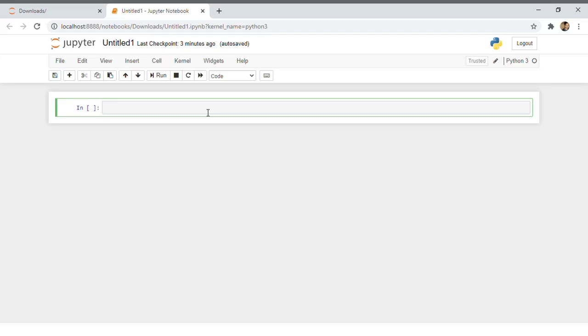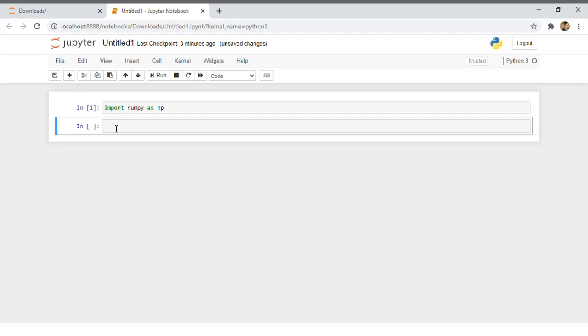So how to import NumPy? We can import anything in Python by writing an import statement: import numpy. You can import it as anything, but the standard format is import numpy as np. As soon as we write this, we have imported NumPy. Now we can use NumPy by writing np. So how to use NumPy?